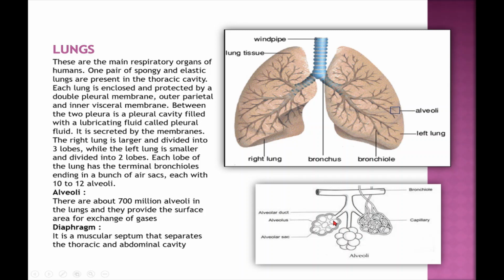There are about 700 million alveoli in the lungs and they provide the surface area for exchange of gases. Alveoli are covered by a network of capillaries from the pulmonary artery and pulmonary vein. Diaphragm is a partition present at the base of the thoracic cage. It is a muscular septum that separates the thoracic and abdominal cavity.